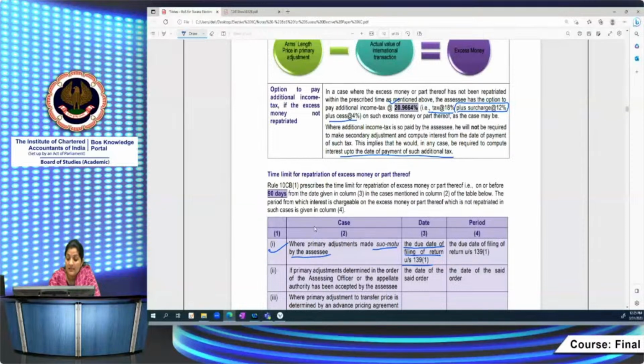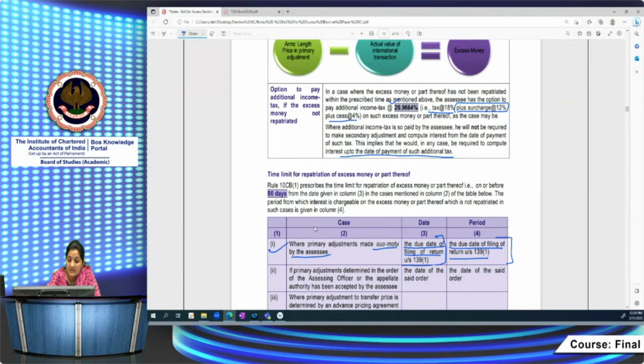If he is not bringing it within 90 days, then what will happen? That amount of excess money will be deemed as an advance, and on that advance portion you have to compute the interest amount. And when to compute that interest? Is it after the 90 days time? No, it is from the due date itself. It means for the 90 days also you are required to pay the interest amount. So accordingly, you will compute the interest, that is also from the due date of filing of your return under section 139(1), that is the due date of 30th of November of the relevant assessment year.